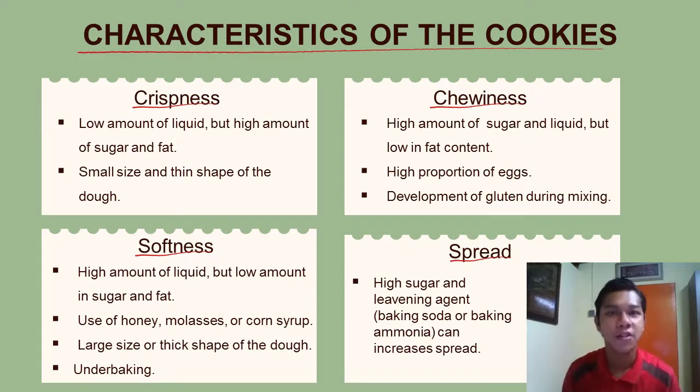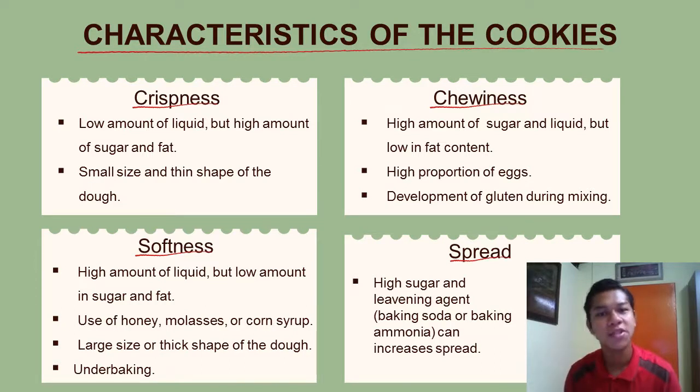For softness, cookies have a high amount of liquid but a low amount of sugar and fat. Soft cookies use honey, molasses, or corn syrup, and the dough is large in size and thick in shape.